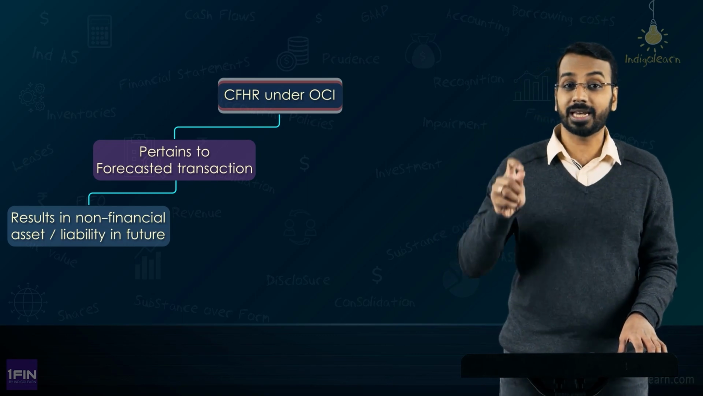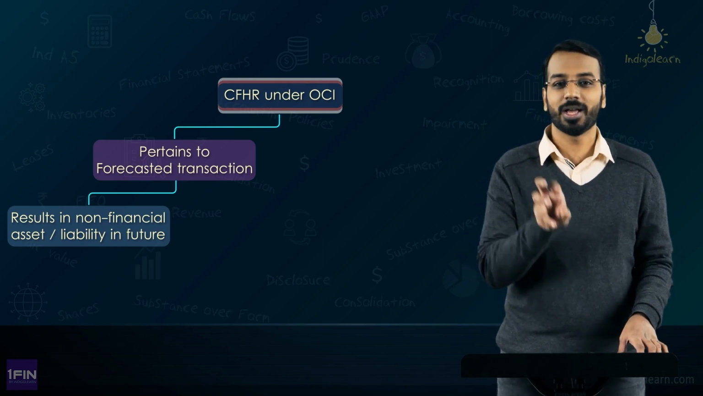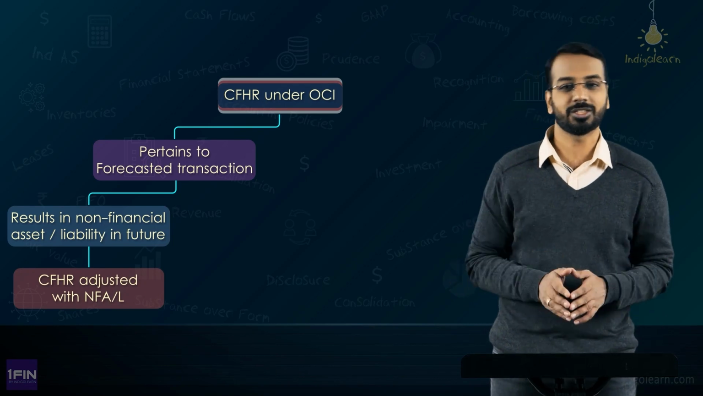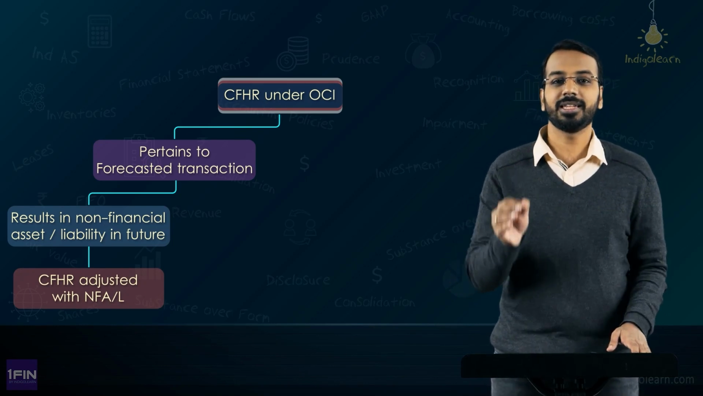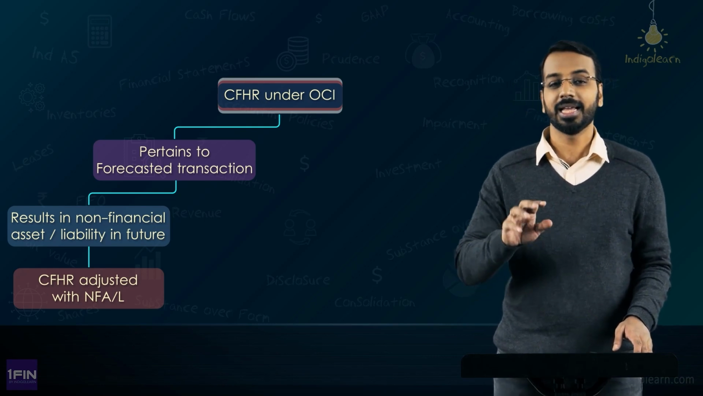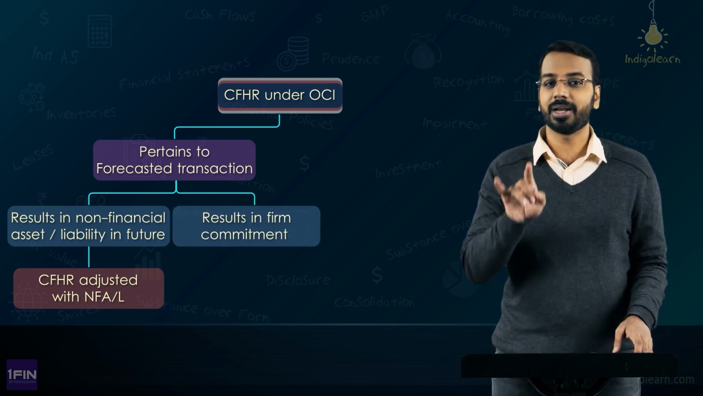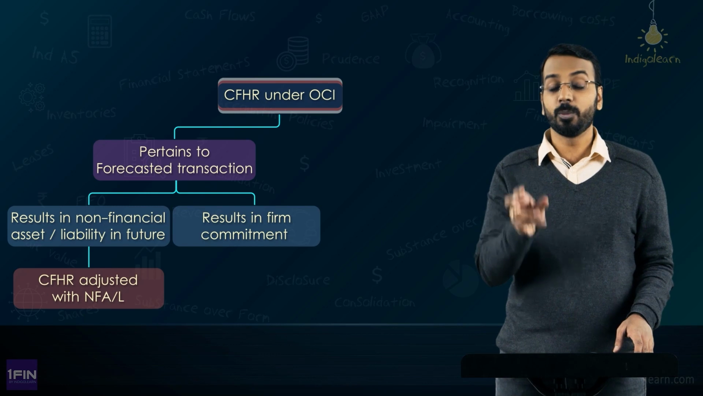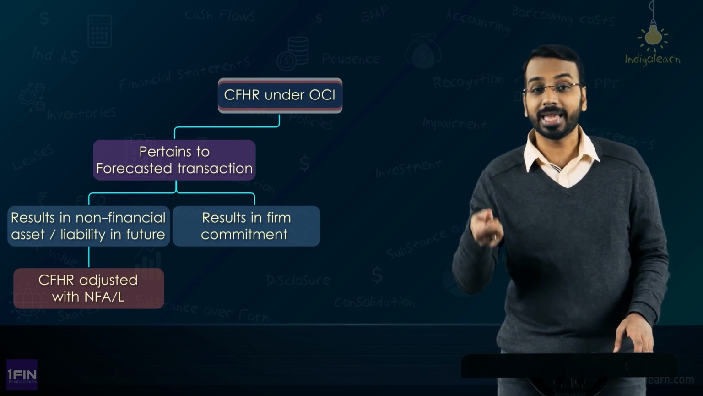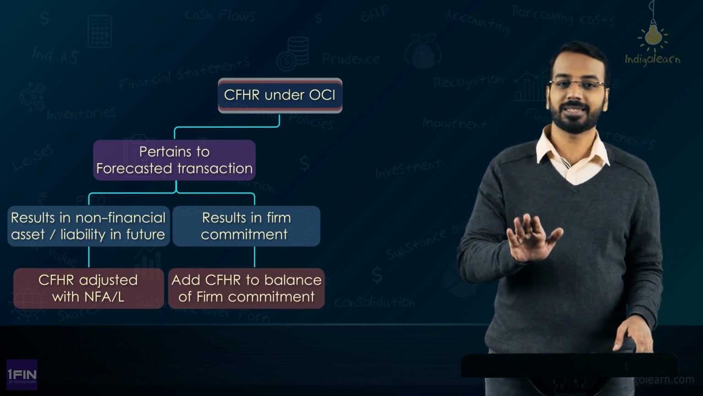So, whenever that non-financial asset or non-financial liability is recognized, then the balance in this cash flow hedge reserve will be adjusted to the carrying amount of this non-financial asset or non-financial liability. Similarly, if there is a forecasted transaction for a non-financial asset or a non-financial liability and that subsequently becomes a firm commitment, then in that case you may apply fair value hedge accounting, right. So, in that case you will take this balance out of cash flow hedge reserve and you will add it to the balance of firm commitment asset or liability.